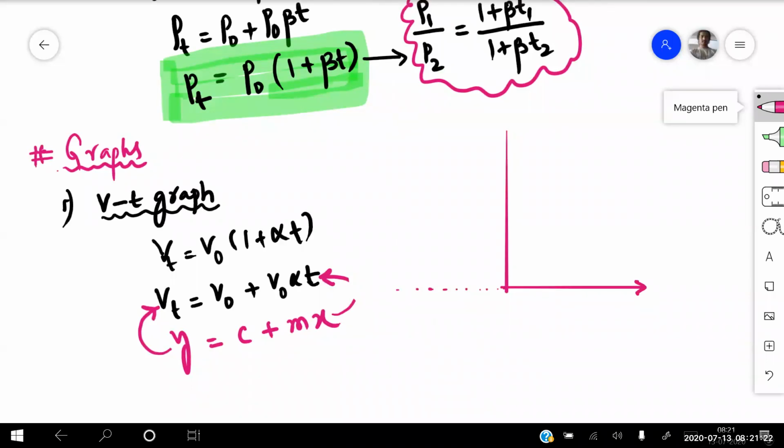So this is your x-axis and this is your y-axis.